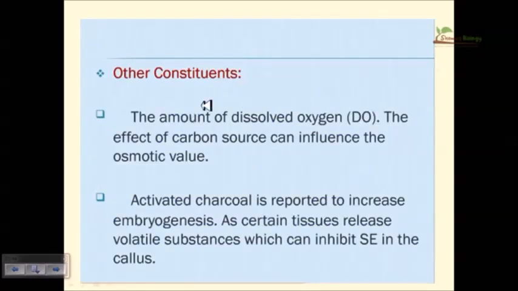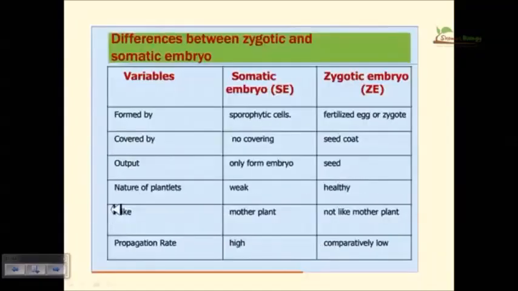Other constituents like the dissolved oxygen are important. The carbon source can influence the osmotic value. And also activated charcoal is reported to increase the embryogenesis. So these are some experimental manifestations. Okay, so now let us talk about the difference between the zygotic and somatic embryo.